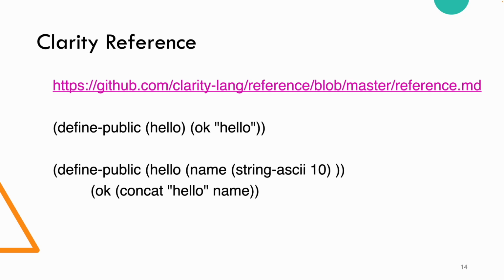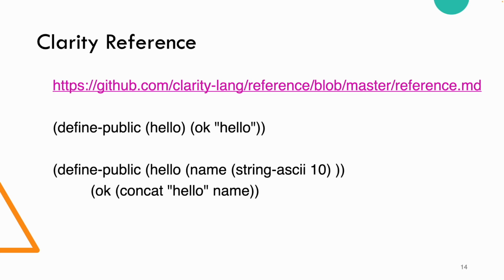Notice it returns an OK wrapped around the hello, and the idea there is just to give us a thumbs up or thumbs down whether something worked. When we have an error, we can also return an error wrapped around that, and that can unwind some things that were already computed, which is something for another time.